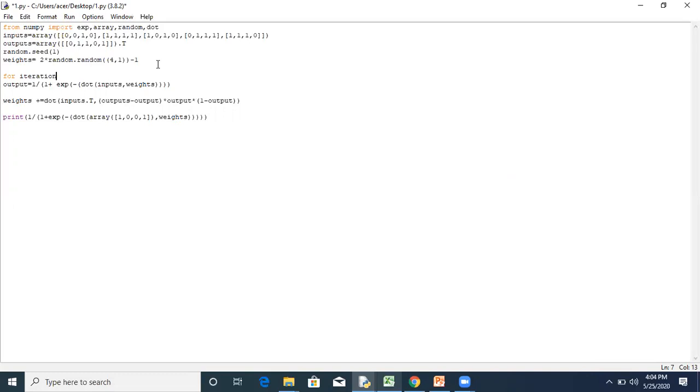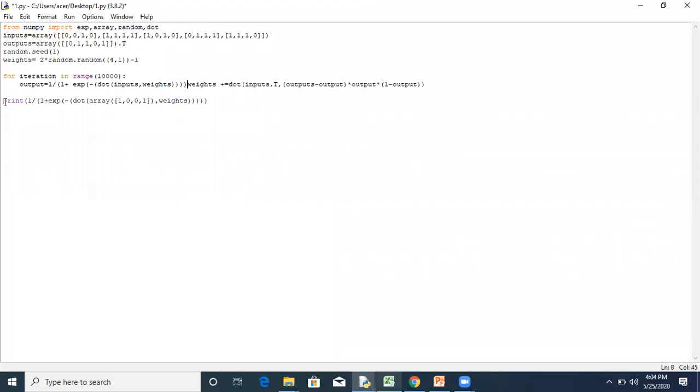But a neural network will require multiple iterations, like 1000 iterations or 5000 or 10,000. So we'll run this adjustment of weights 10,000 times. We'll write the for loop for that in the range 10,000, and we'll write the output and weights in the for loop.